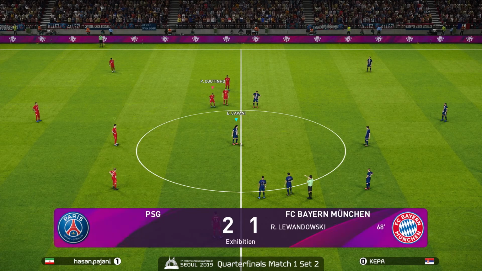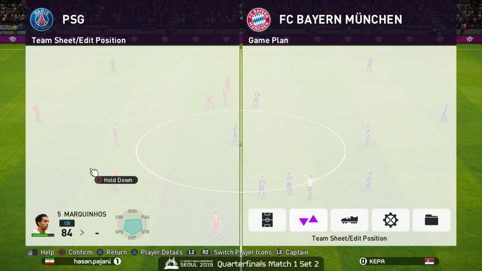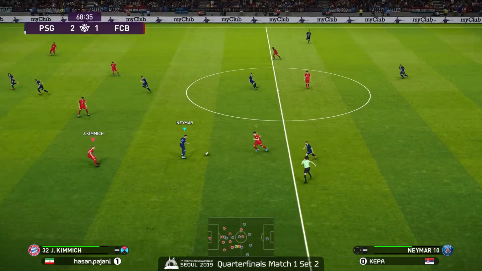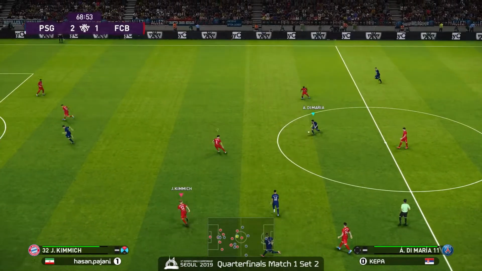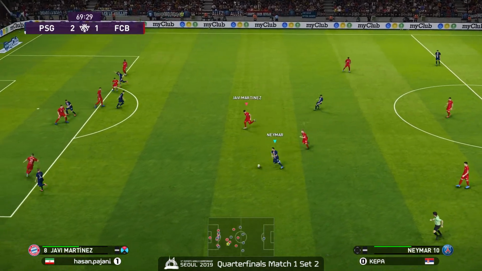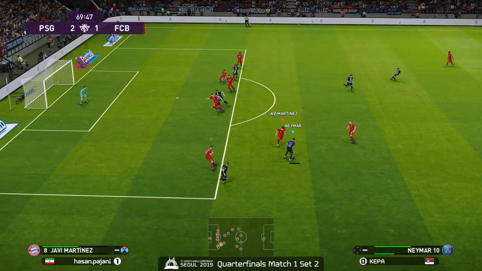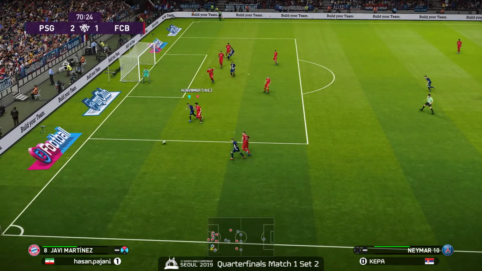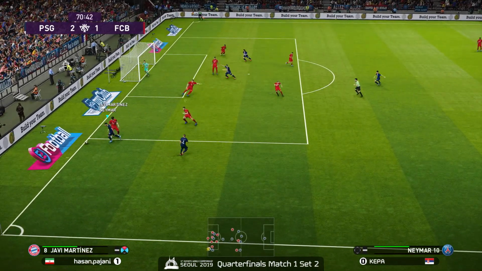Now Icardi coming in for Mbappe. Looks like that's not the only substitution we want to see. Moving forward, I mean, it's so tense here because now with that goal, that just amplifies the hope that Hassan Pajani has. So close. If there is a comeback because of the score advantage here for Kepa, then that would take us to a game number 3. Hassan Pajani doesn't even want to go there. He wants to close it out right now.